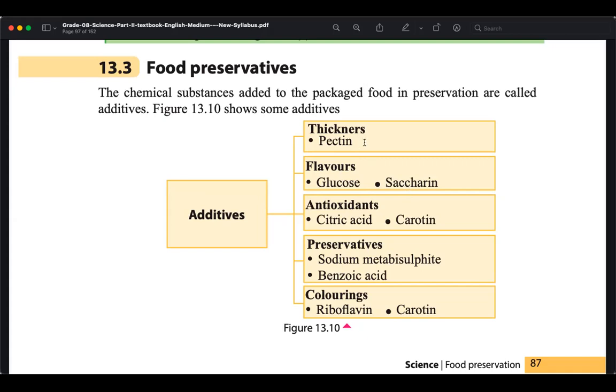Then thickness. To make it thicker, pectin is added. And as antioxidants, to stop change in color and keep it looking fresh, citric acid and carotene can be added. Even for cut slices, instead of citric acid, you can use lime also.